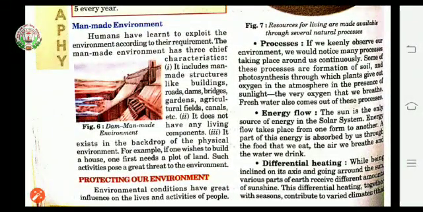Third point is processes. If we keenly observe our environment, we will notice many processes taking place around us continuously. Some of these processes are formation of soil, photosynthesis, through which plants give out oxygen in the atmosphere in the presence of sunlight, the very oxygen that we breathe. Fresh water also comes out of these processes.